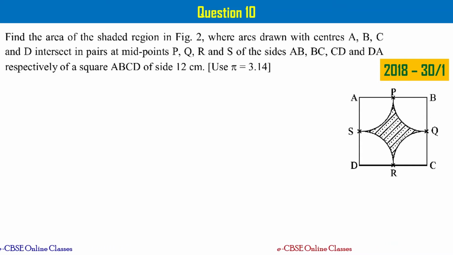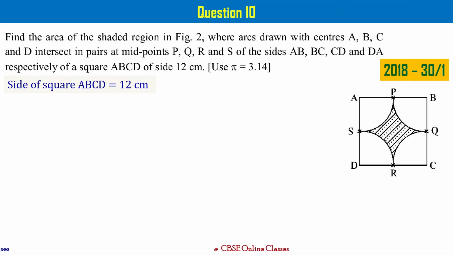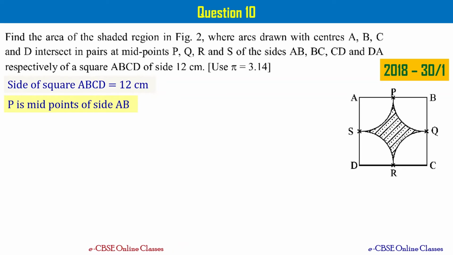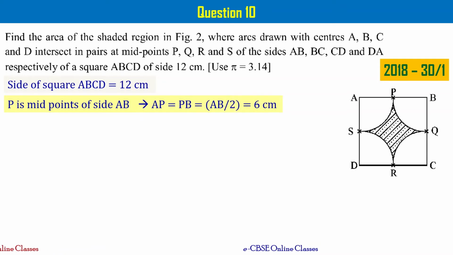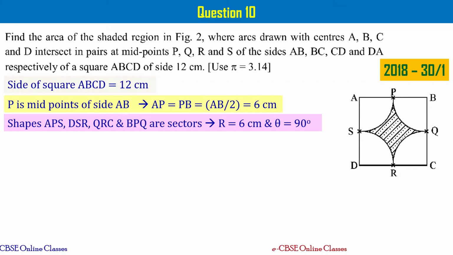And then side length is given, right? As you see here, the side of the square is given, that is 12 centimeters. And P is the midpoint of side AB as you see in the figure, right? It means AP equal to PB equal to AB by 2, that is equal to 6 centimeters. That is equal to the radius of the sector also, right? Now, we can say that shapes APS, TSR, QRC, and BPQ are sectors. Each sector is of radius 6 centimeters and angle theta equal to 90 degrees, right?